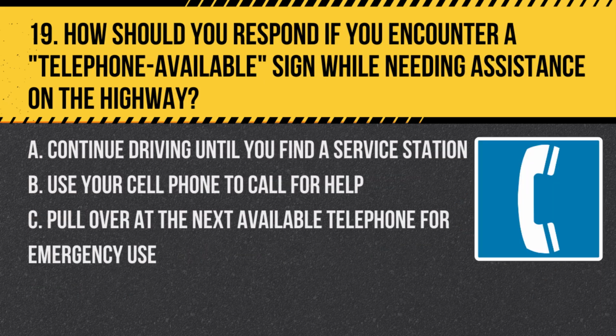Question 19. How should you respond if you encounter a telephone available sign while needing assistance on the highway? A. Continue driving until you find a service station. B. Use your cell phone to call for help. C. Pull over at the next available telephone for emergency use. Answer. C. Pull over at the next available telephone for emergency use. This sign indicates the availability of a phone for travelers needing assistance.